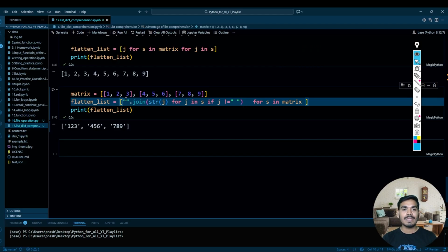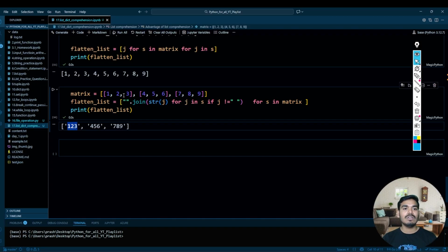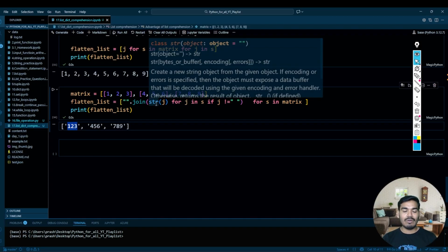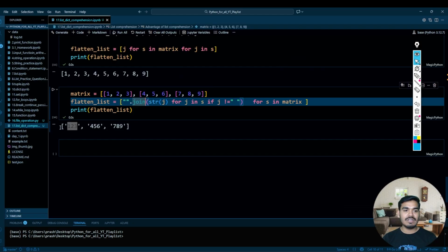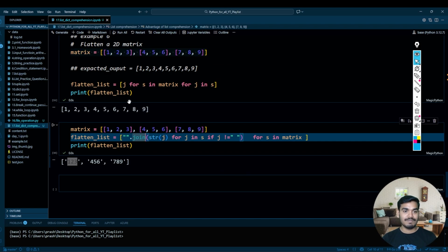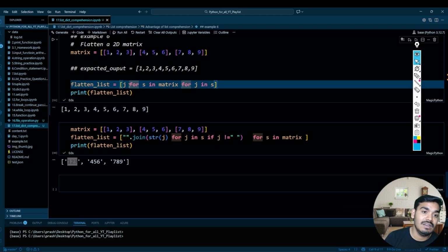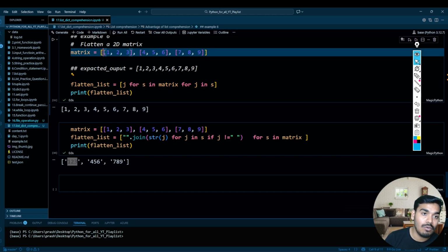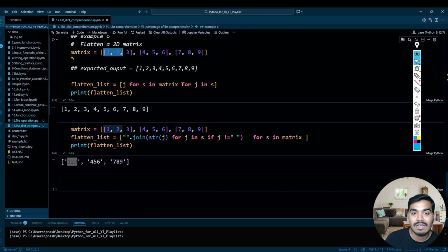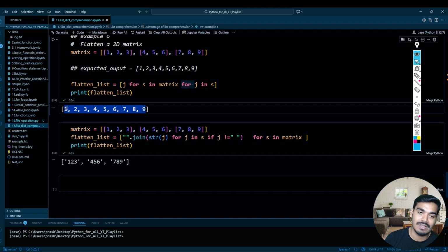So once I removed j, I was getting the error that you cannot combine these together because they are not strings. So what I did, I changed that j into a string, and you have this 1 2 3 as one string, 4 5 6 7 8 9. So this is not what I want, I want the flattened list. So for that we are using this one. The first loop is iterating the outer list, and then the second for loop is iterating the nested list and appending all the elements into one list together.